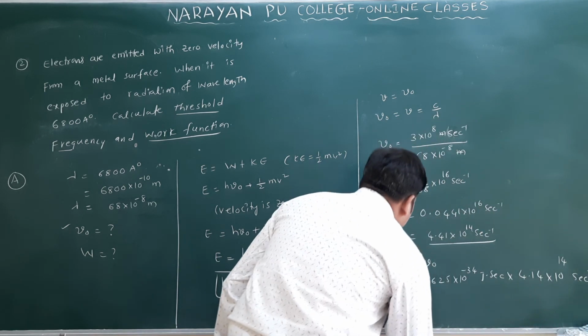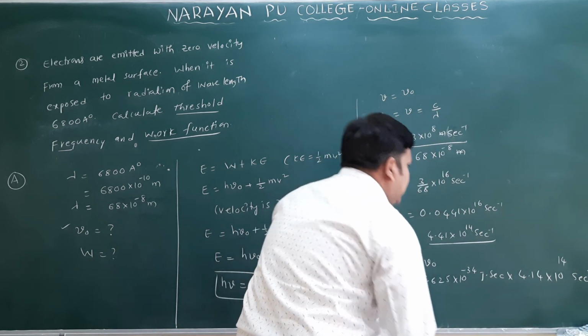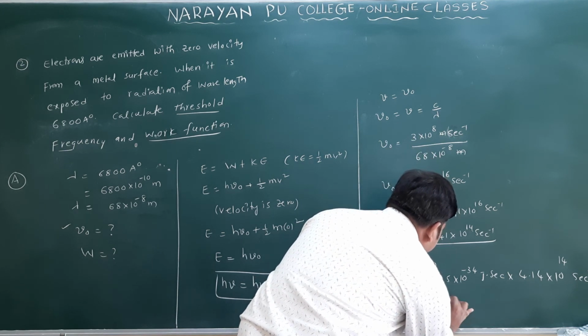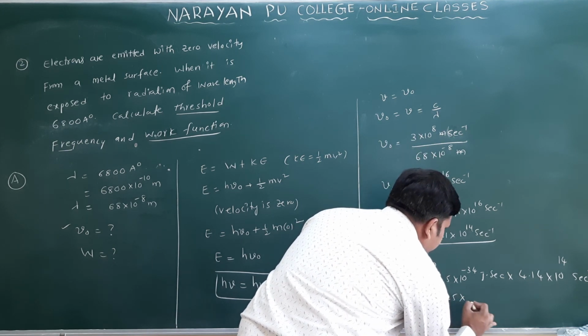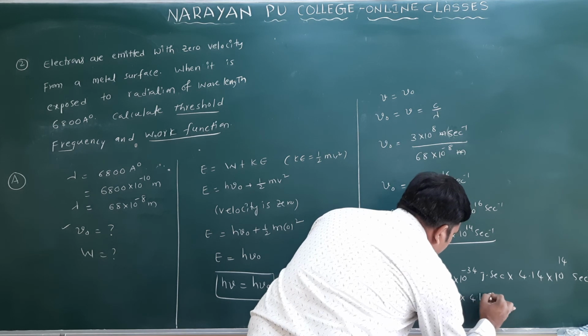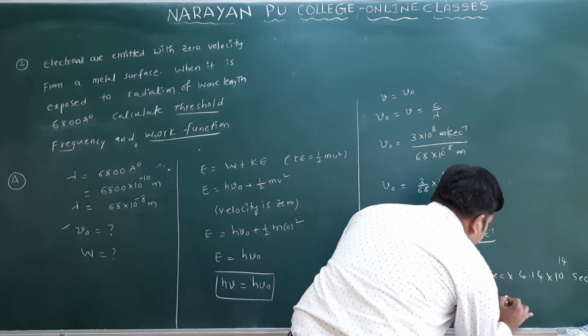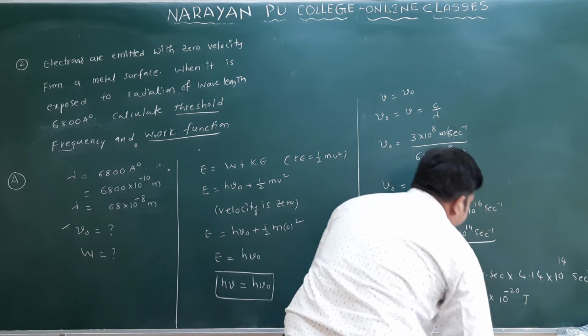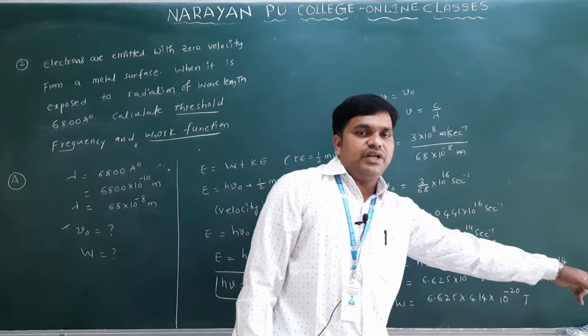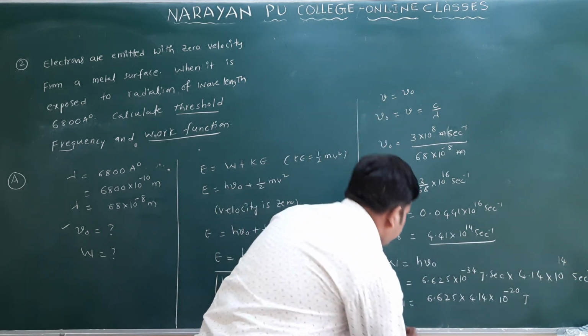So second inverse, second, you cancel here. The remaining value we have is 6.625 into 4.14 into 10 power, here 34 is there, 14 is there, you will get 10 power minus 20 only.